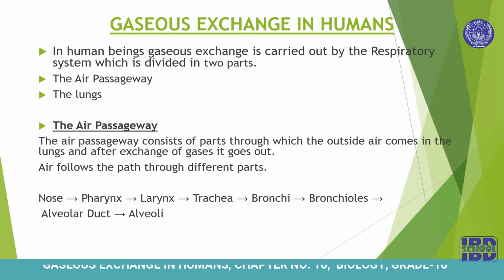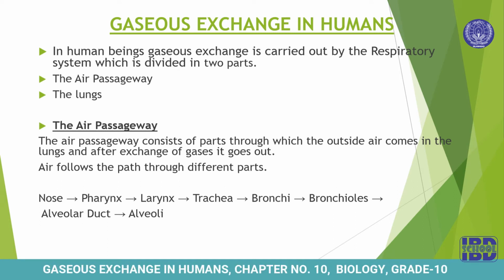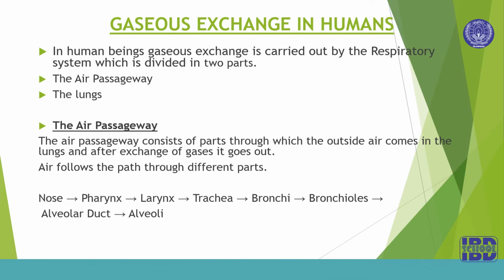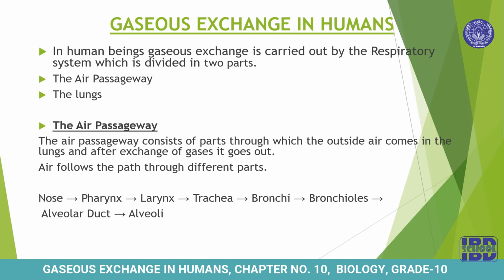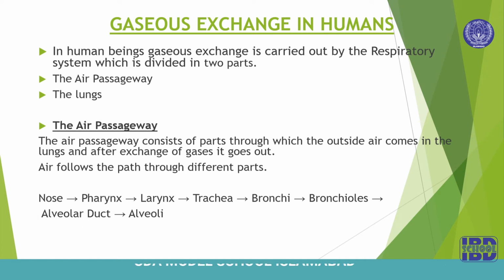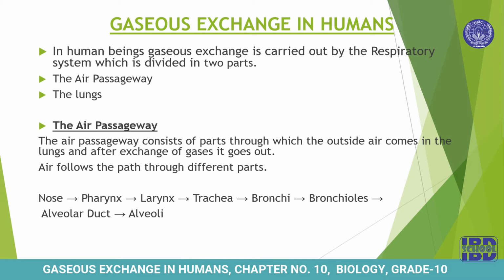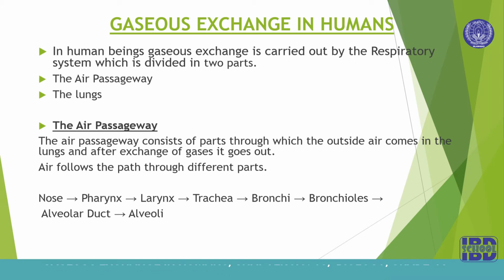In human beings, gaseous exchange is carried out by the respiratory system, which is divided into two parts, the air passageway and the lungs. First of all, we will study the air passageway. The air passageway consists of parts through which the outside air comes into the lungs, and after exchange of gases it goes out. The air follows the following path. First part is nose, then it goes into the pharynx, larynx, then trachea, bronchi, bronchioles, alveolar duct and alveoli.